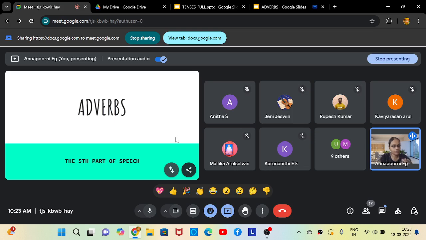Adverbs can describe verbs, and adverbs can describe adjectives. If there are two adverbs in a sentence, one adverb will describe the other adverb. So which is more powerful? Adverbs or adjectives?